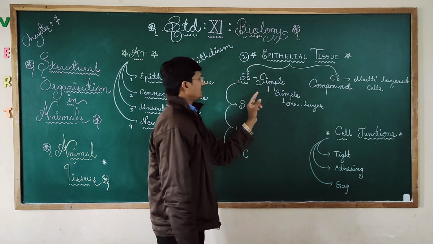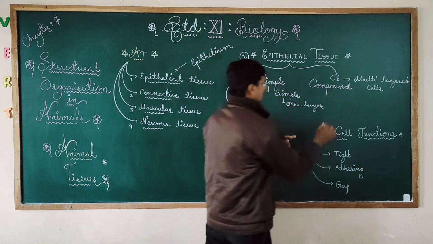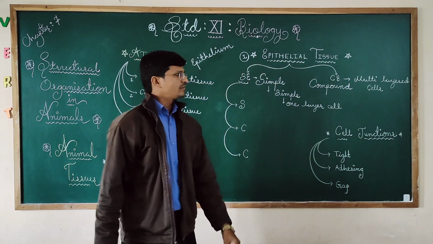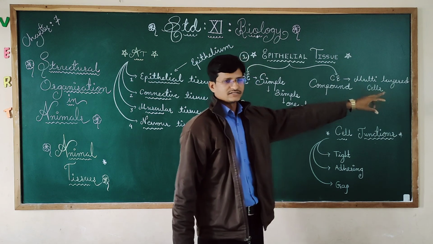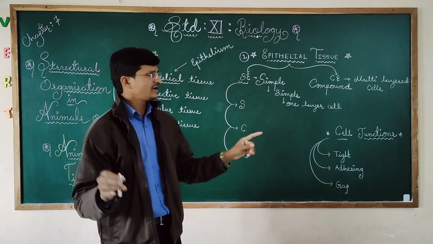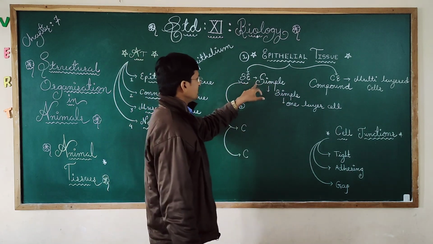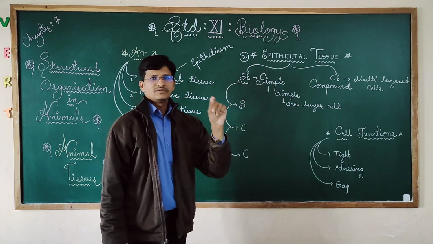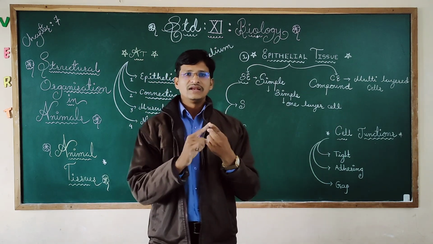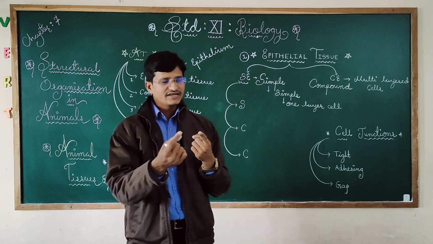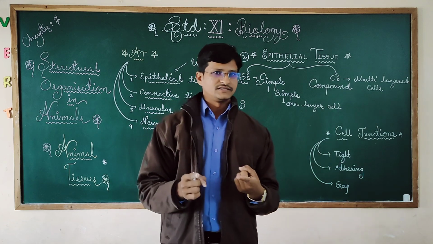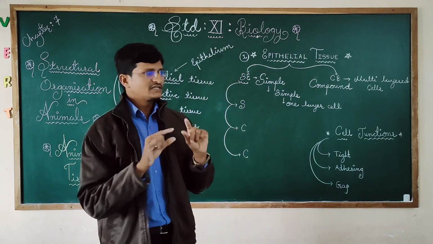So simple epithelium has one layer of cells, whereas compound epithelium has multi-layer cells. This is the biggest difference between simple epithelium and compound epithelium. My dear students, remember this: the simple epithelium has a one layer or single layer of cells, and the compound epithelium has multi-layer cells. Got it? So this is the biggest difference.